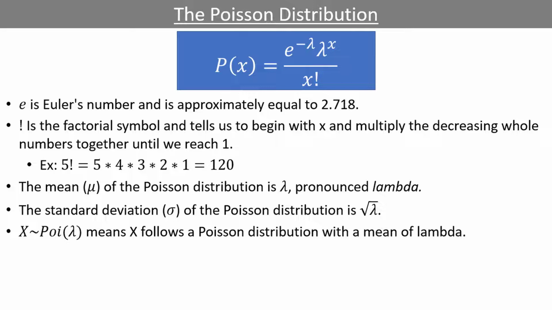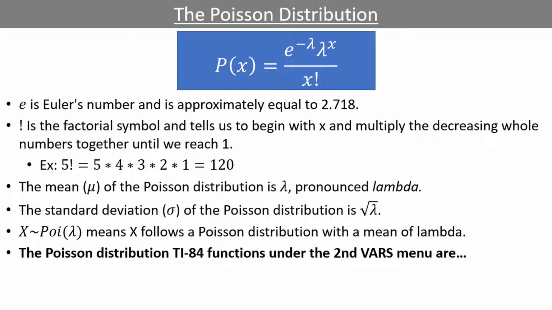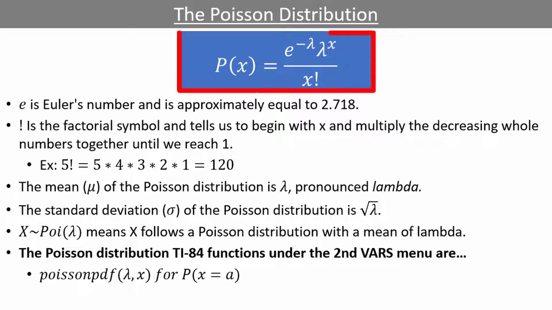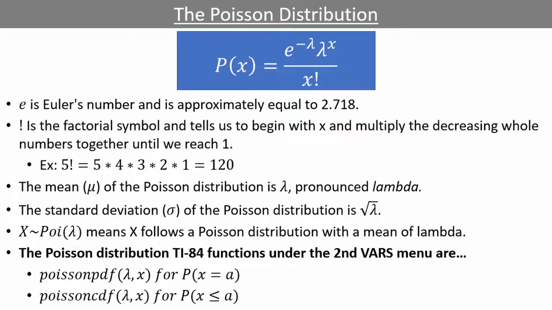Just like with the binomial and geometric distributions, the Poisson distribution has TI-84 calculator functions that can be used instead of the formula. Poisson PDF calculates the probability x is equal to some constant a, and will give the exact same output as plugging in a value of x into the formula. Poisson CDF calculates the probability x is less than or equal to some constant a, and is equivalent to plugging in all values of x into the formula less than or equal to the specified number and adding them together. Let's take a look at some examples.